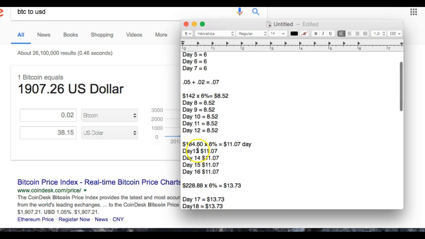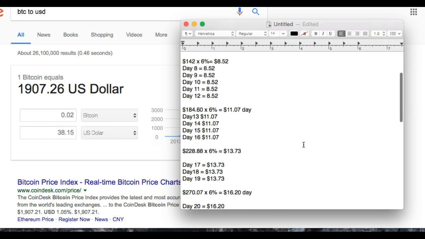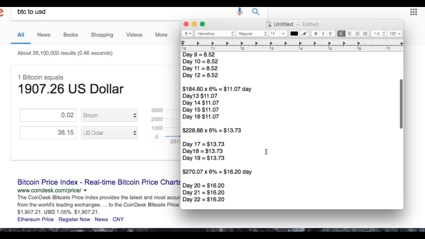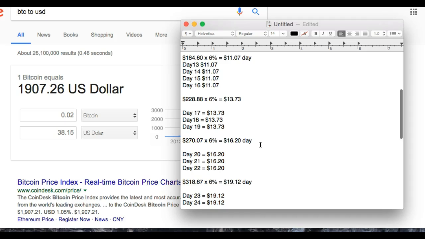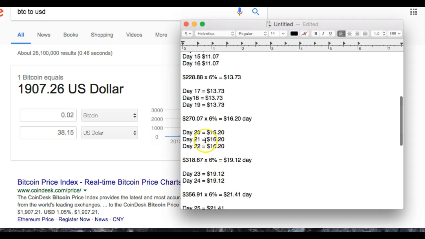$11.07 a day. And it's going to take you 4 days to generate enough to be able to reinvest. Okay, so those 4 days go by, you reinvest this total amount, and now you have $228.88. At 6% is $13.73 a day. Okay, now it's going to take you 3 more days to accrue enough to reinvest. Okay, 17th, 18th, 19th days. And now your new total is $270. You're going to be generating $16.20 a day. And it's going to take you another 3 days to be able to accrue enough to reinvest. Once you do, you now have $318 and you're making $19 a day.